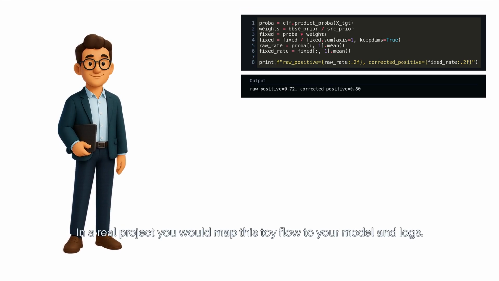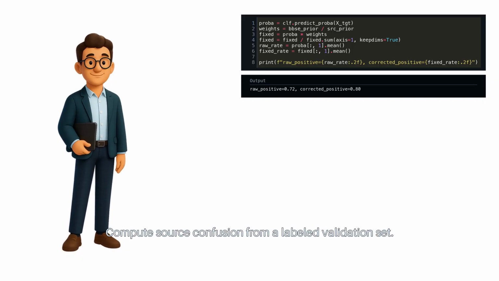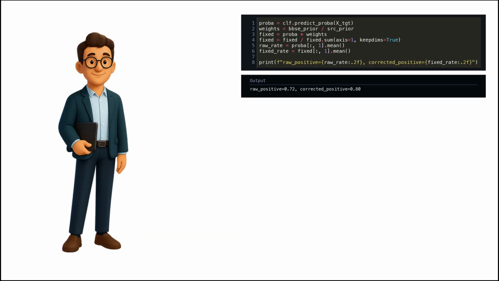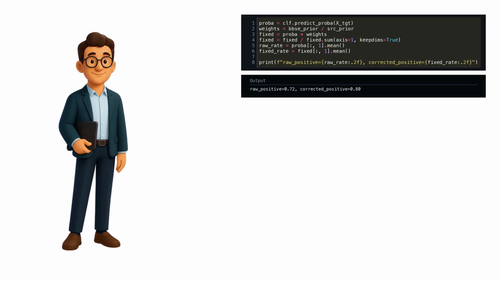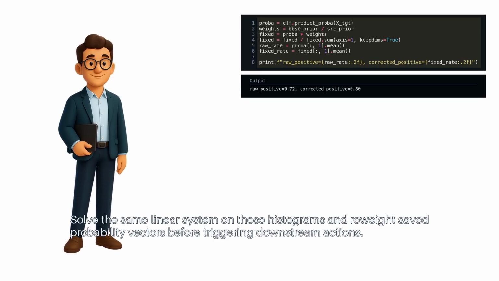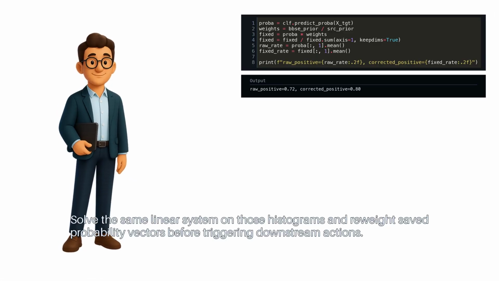In a real project, you would map this toy flow to your model and logs. Compute source confusion from a labeled validation set. Periodically collect unlabeled prediction histograms from production. Solve the same linear system on those histograms, and reweight saved probability vectors before triggering downstream actions.